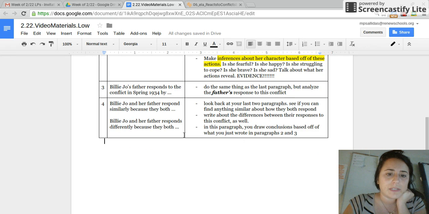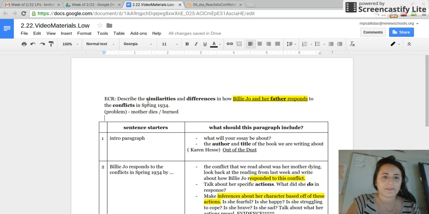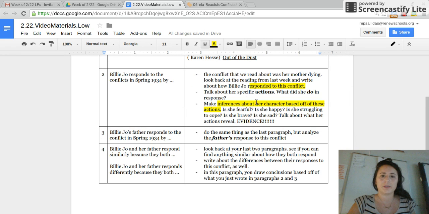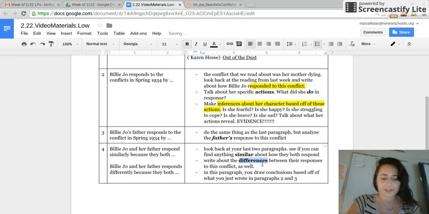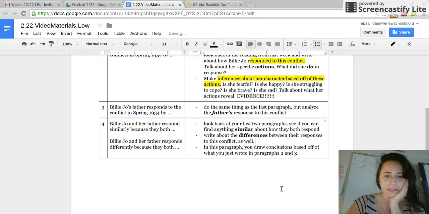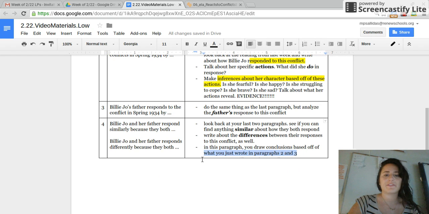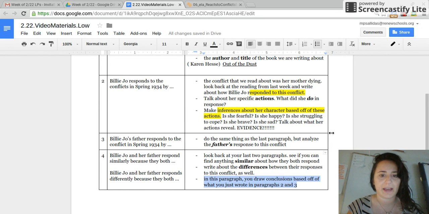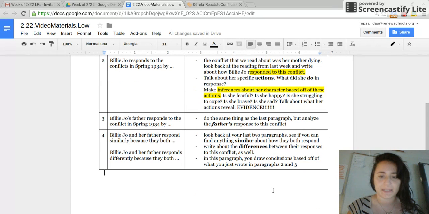Okay, so now is the part where you can really make sure you address the fact that we're trying to find similarities and differences. So we talked about how they both respond. Now go ahead and look at what you put in these last 2 paragraphs and think, is there anything similar about how they respond? Is there anything different about how they respond to the conflict? So in this paragraph, you're going to really look at what you wrote so far and draw conclusions based off of that. Find something similar, find something different. If you think there's nothing similar, you can write that too and just sort of outline how different they are.